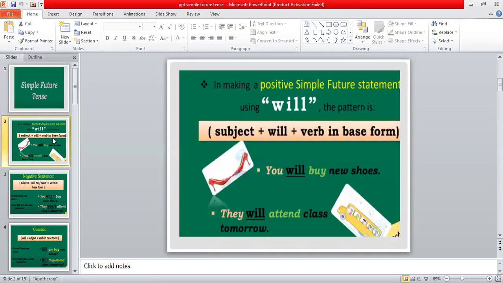In making a positive sentence with future tense, we always have a construction: subject plus will plus first form of the verb. Like you can see in the example, you will buy new clothes. It means that with will, we always use the first form of the verb.